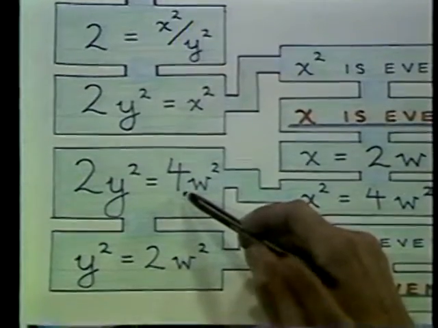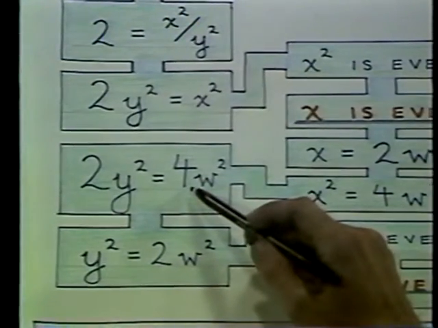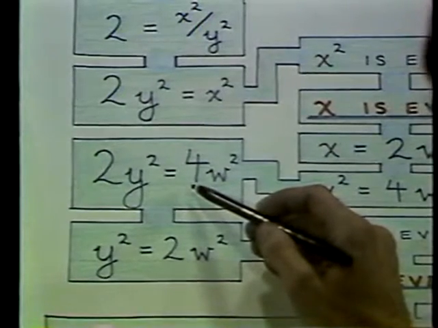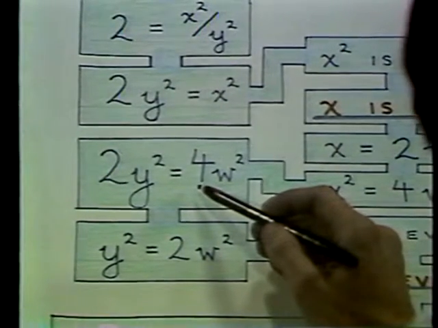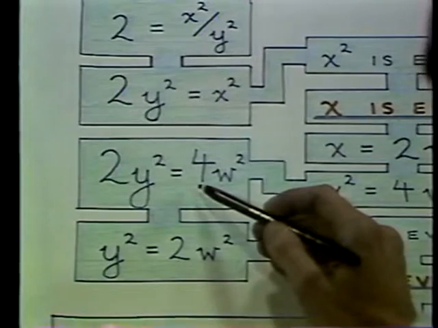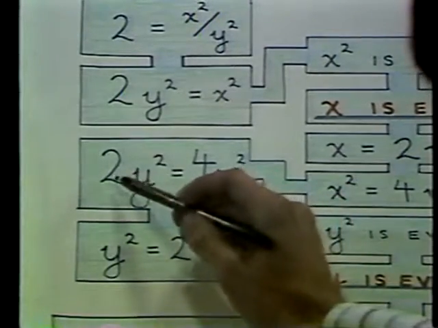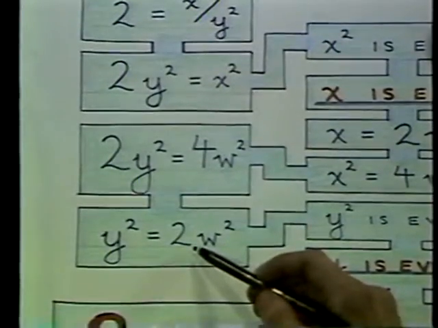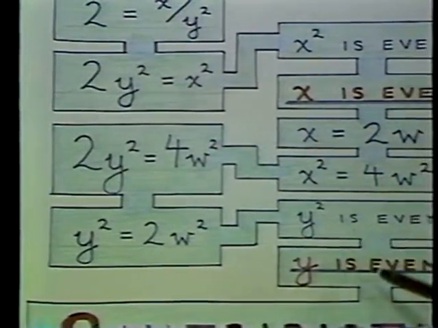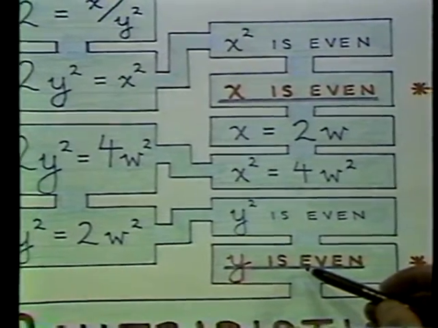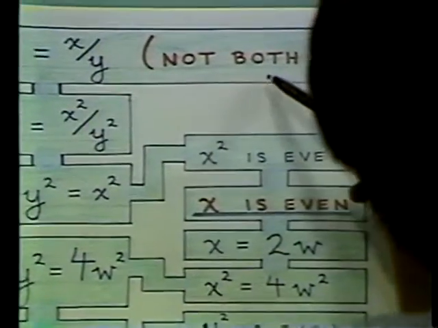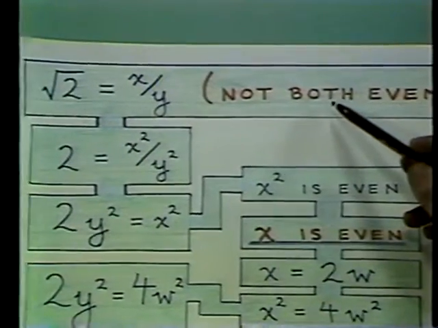I realize I'm going through this quickly, but it's important just to realize that it's all very simple. Each little step is simple. When you put them together, it leads to an astonishing conclusion. Dividing both sides by 2, I get y squared is twice w squared. This means y squared is even, and that means y is even. But wait a minute. We started off the whole argument by saying not both x and y are even. If you look back up at the top here, they're not both even.